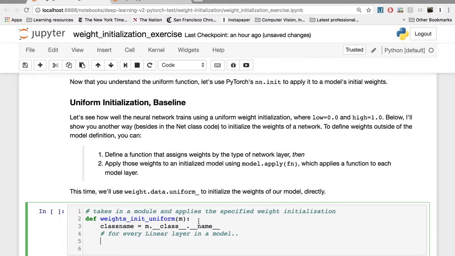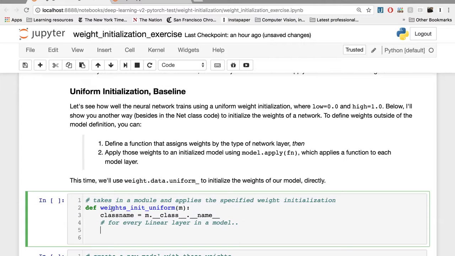And here I'll show you one other way, besides in our net class code, to initialize the weights of a network. To define weights outside of the model definition, you can define a function that assigns weights by the type of network layer, then apply those weights to an initialized model using model.apply(fn), which applies a function to each model layer. So here I'm defining a function weights_init_uniform. This will be applied to every single module in our model.